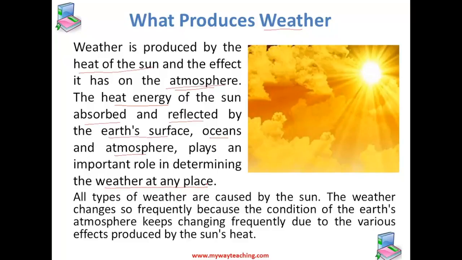For example, heat from the sun heats the earth's surface and then the hot surface of the earth heats the air. So we can say that sun heats the surface of earth, which in turn heats the air around it. This hot air rises up and creates an area of low pressure.